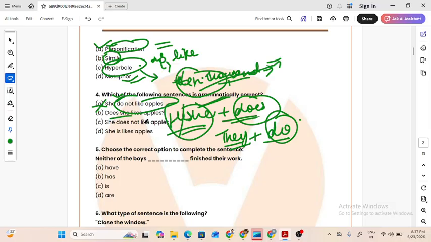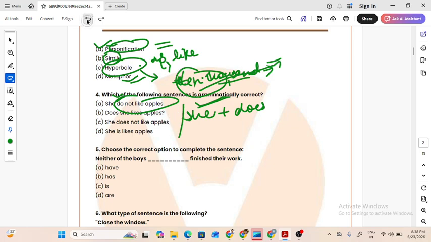Does she like apples? This is correct because does and she go together. Then again, does she like me? Does she likes? You can see here, right? With she, likes won't be used, like will be used here. Remember this.